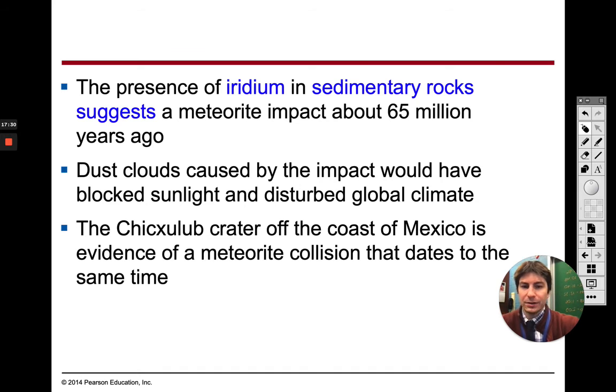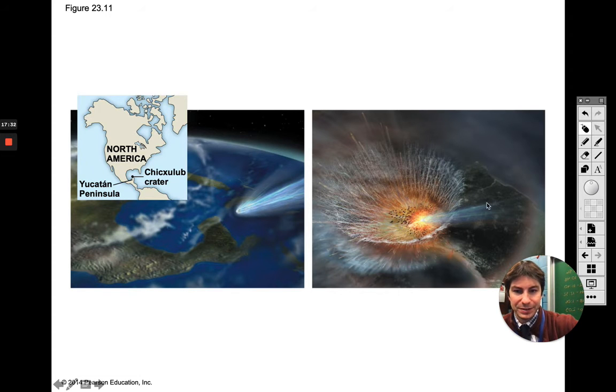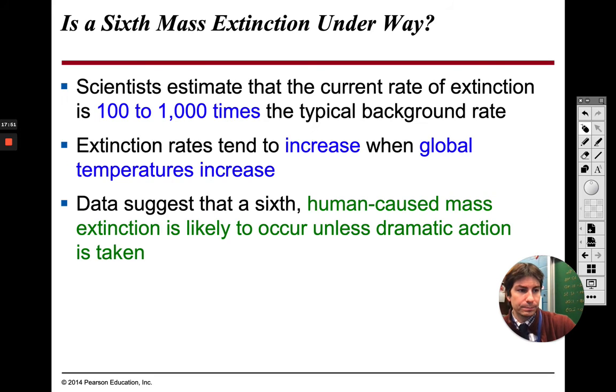So there is a big crater off the coast of Mexico, and here's a little picture of it. This is what they think happened, and that's where the meteorite hit. As I said earlier, the T-Rex, we found fossils of it in the United States, so we know that some of this was probably close to us, where the meteorite hit.